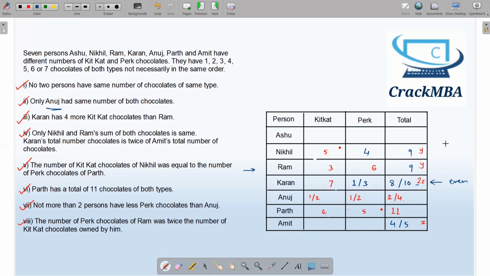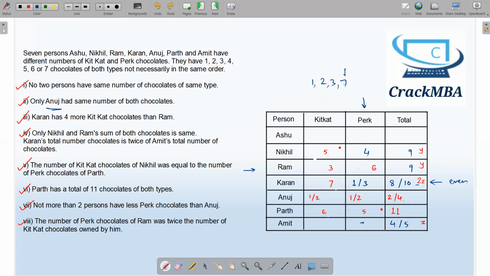Okay, so we have reached up till here. Now let's see the Perk column and what numbers are left. 1 is not fixed up till now. We are left with 2, 3, and 7. If I consider this 7, I have 2 spots to fill.